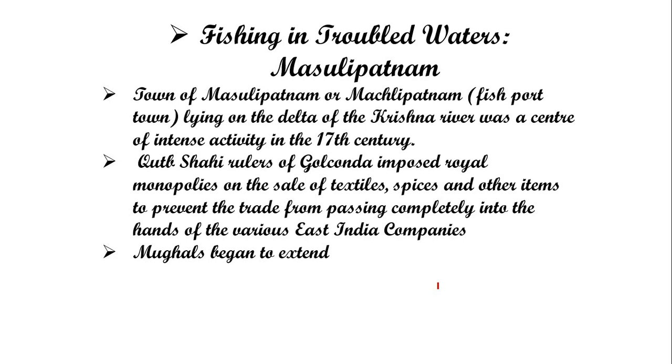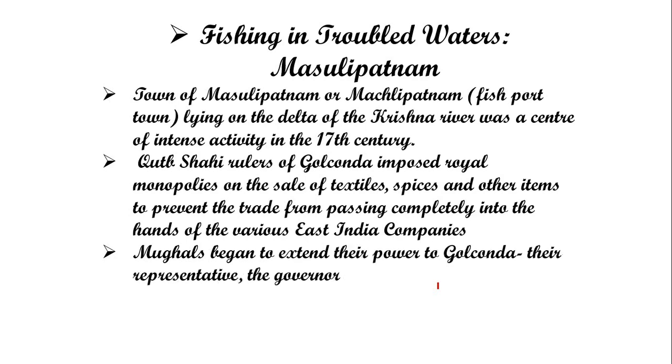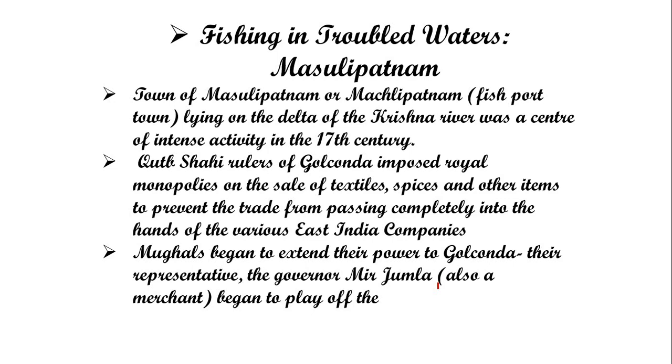So these were rulers like the Qutub Shahi. In the starting, they got success in protecting their eastern coast, their kingdom, from the rule of the East India Company and the European countries. But later on, they were also defeated by the East India Company, which set up its first factory, its first trading center, at Machilipatnam.